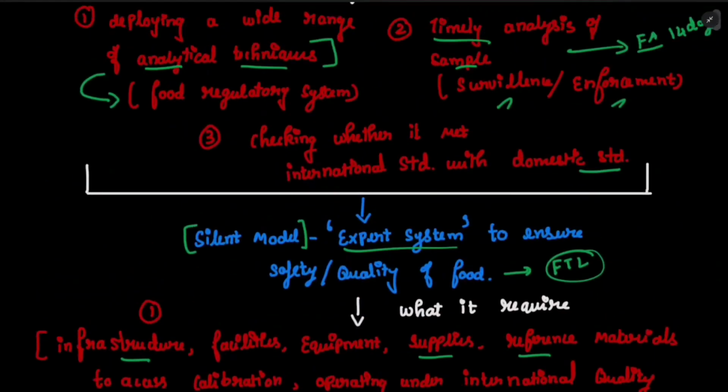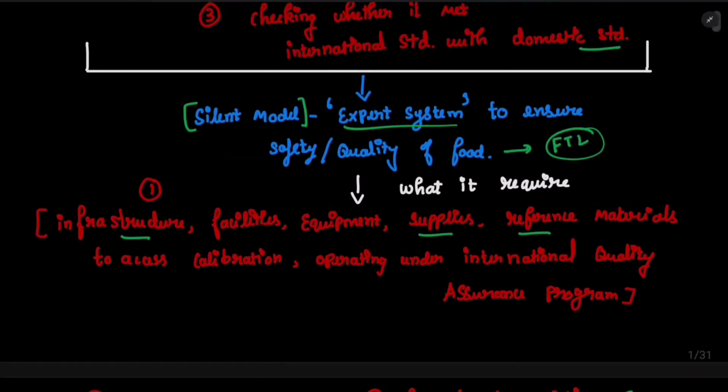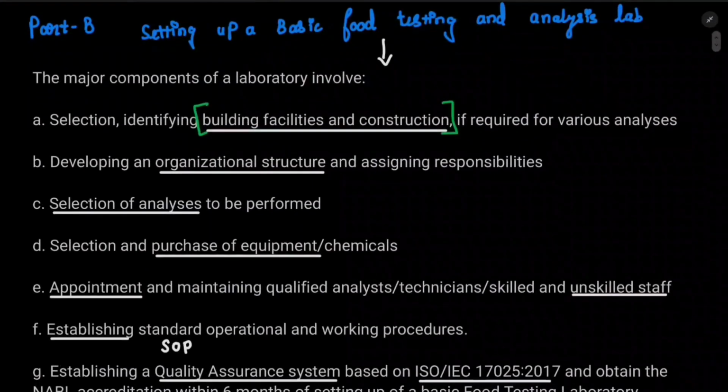See, obviously infrastructure and facilities are important, because let's say if I have a microbiome lab, then I have to take the necessary precautions, right? If I have a chemical lab, then I have to take the necessary precautions. So according to the lab which I have, I will build and make the infrastructure accordingly. Based on that factor, building facilities and construction is a really important component.